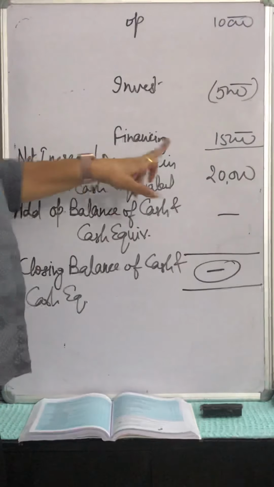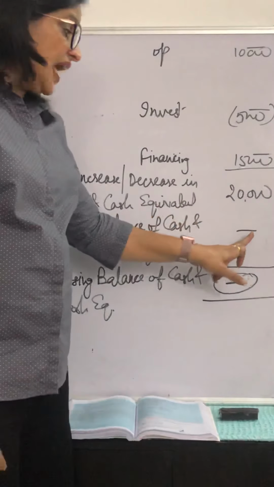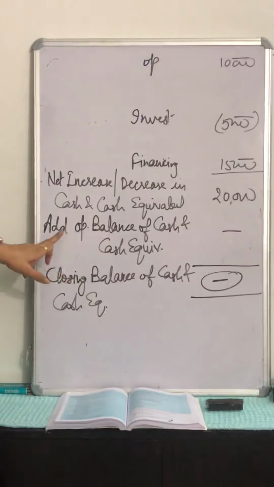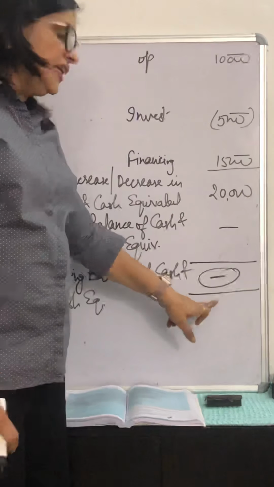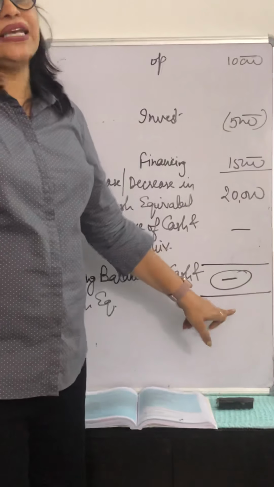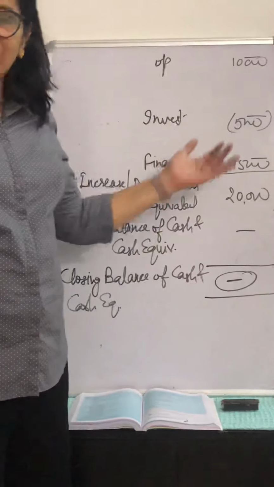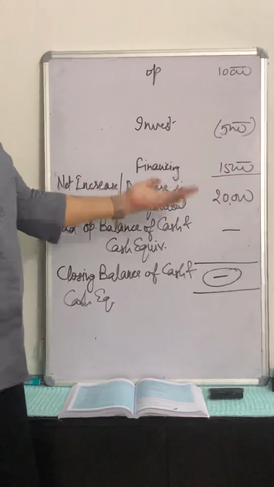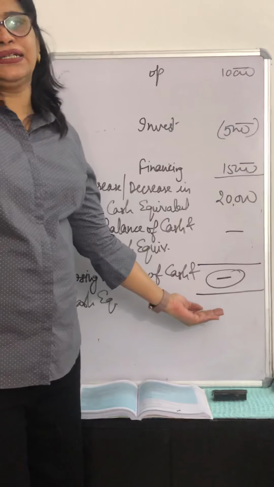Finally, we checked the increase or the decrease in cash and cash equivalents and added the opening balance of cash and cash equivalent to the change, and finally we got the closing balance of cash and cash equivalent. And this closing balance is already with you in the balance sheet. If it is the same, then it means you have solved it correctly.